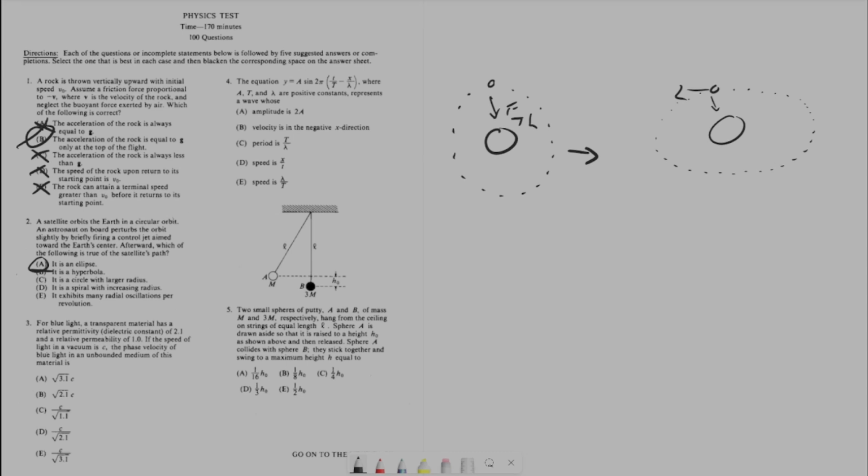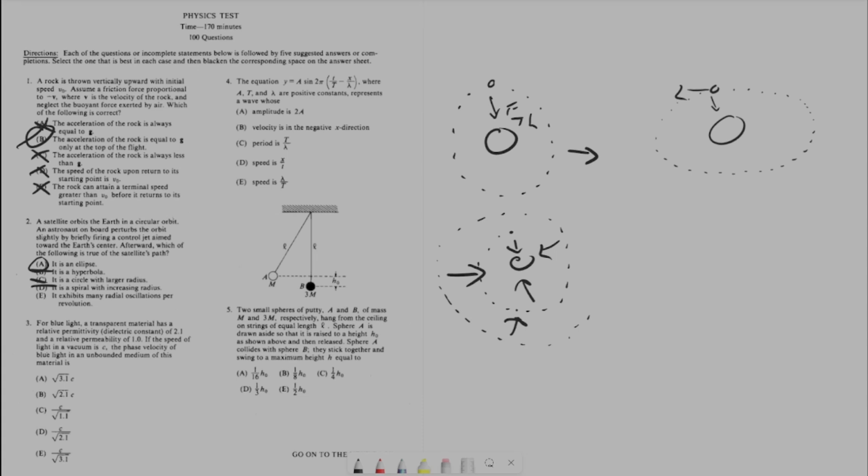Hyperbola is no good. That doesn't sound right. Spiral in. Nope. If it's spiraling, that would have to be a continuous force. You would have to constantly keep pushing out, out, out. There would always have to be an outward or an inward thrust in order to create a spiral.